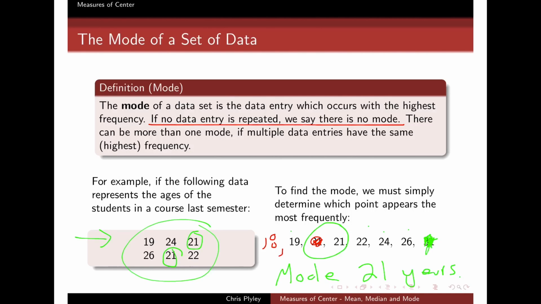There can also be more than one mode. Let's suppose that I had 2 students who were 21, like we originally did, and I also had 2 students who were 26, for example. Then in this case I would have 2 students that were 26, 2 that were 21, and both of these values, 21 and 26, would have occurred with the same frequency. They would have both occurred twice. In this case I would say I have 2 modes. My 2 modes are both 21 and 26. So a data set can have no mode, one mode, or more.